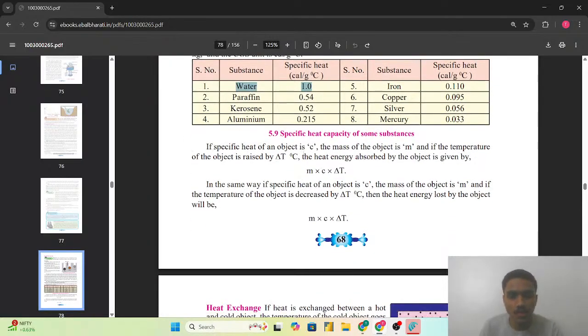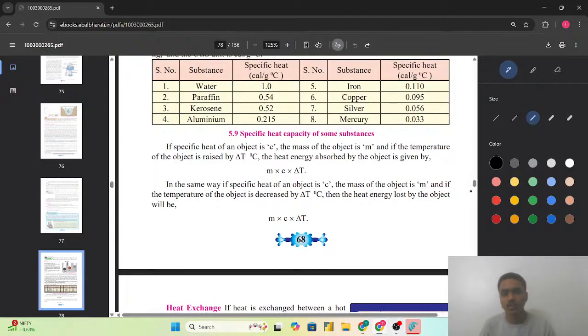So if the specific heat of an object is c, and the mass of that object is m, and if the temperature of the object is raised by delta T degree Celsius, the heat energy absorbed by that object is given by, मतलब कि heat energy कितनी absorb की है, that we can find. ये सेम फॉर्मूला है जो कि हमने क्लास 8th में स्टडी किया था.